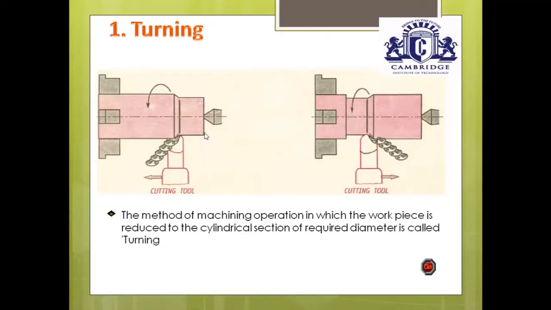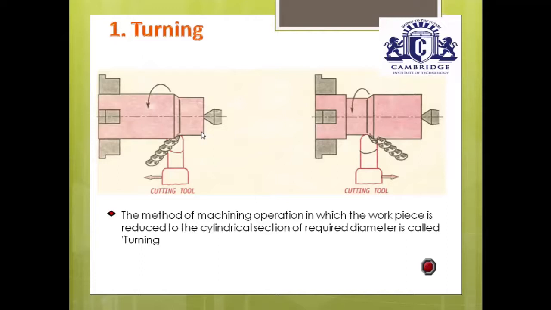Give another depth of cut, either 2 mm or 3 mm, and again move the single point cutting tool from one end to the other end. It removes excess material in the form of small chips. Like that, if you give a number of depths of cut throughout its length, it removes the excess material from the workpiece and produces cylindrical objects with a reduced diameter.